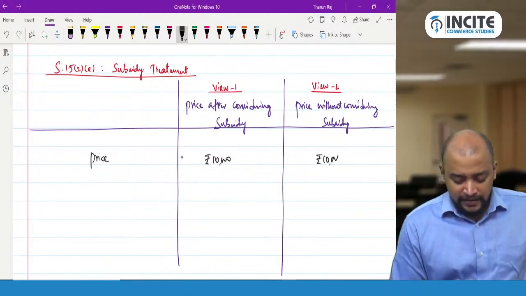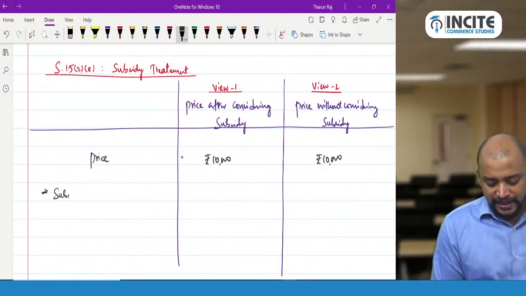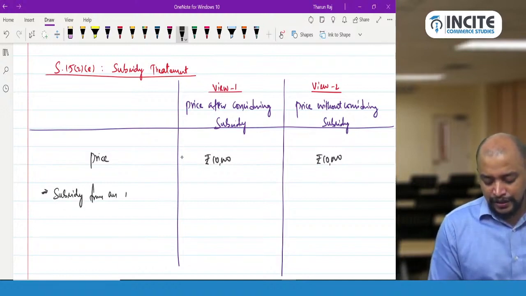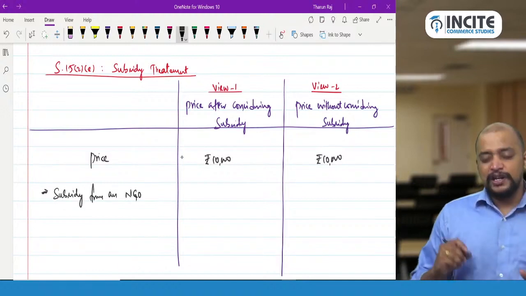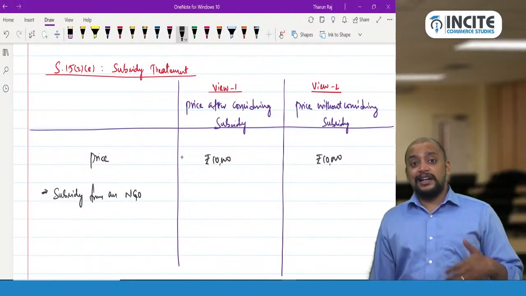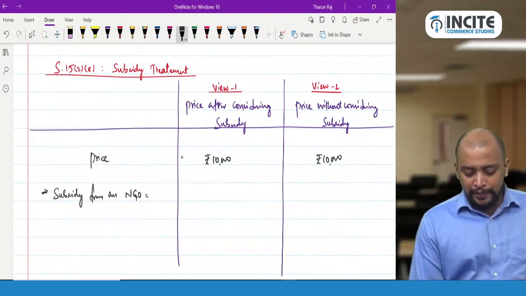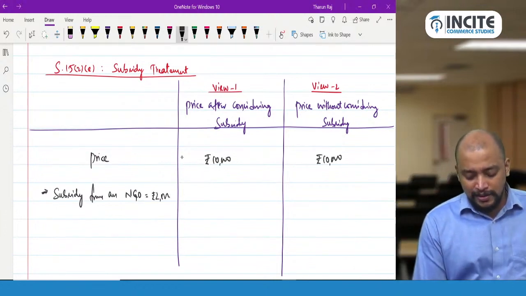And we have subsidy from an NGO. Subsidy from an NGO is other than government, central government or state government, and it is directly linked to the price. So subsidy from an NGO, rupees 2000. What is the treatment of this?